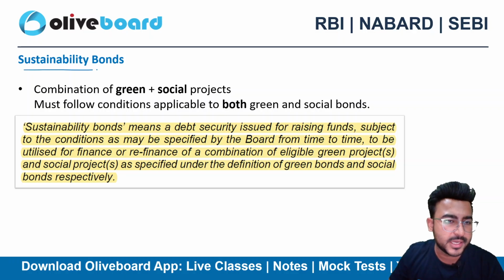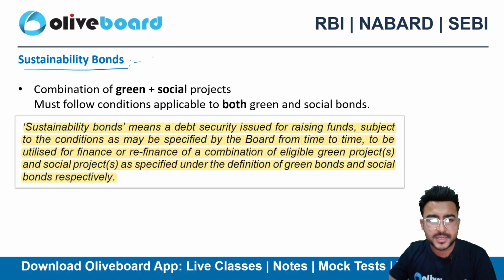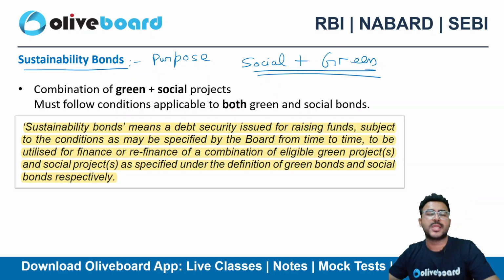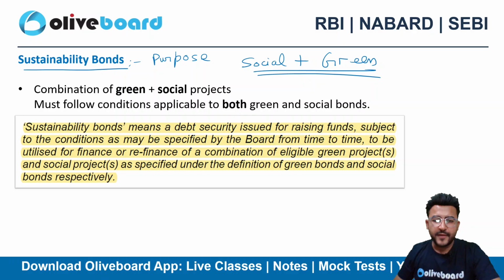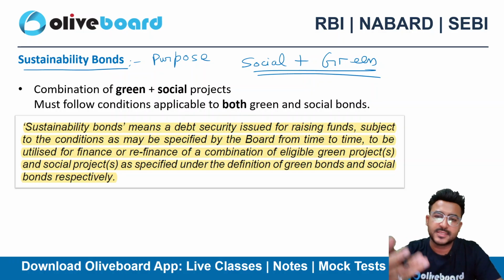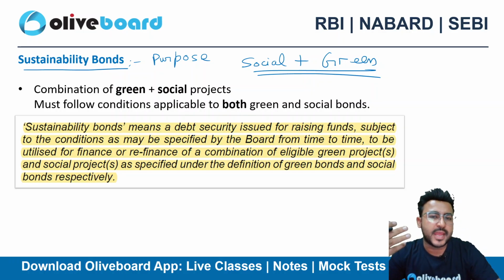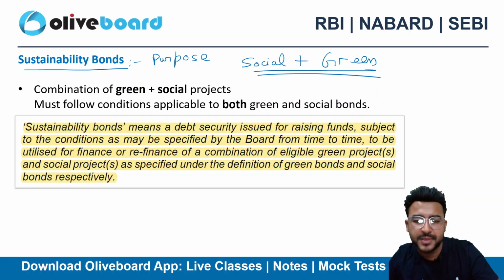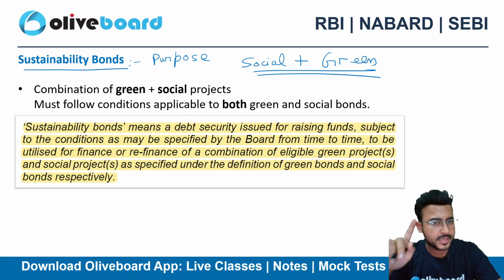Next is sustainability bonds. Here the purpose is not just social, but a combination of social plus green. Now if I talk about a social bond, then definitely the purpose can be to finance social projects. Examples can be affordable housing, education access bond. However, if I talk about sustainability, that will always be a mix of social plus green purpose. So the purpose will be of two kinds, green plus social.